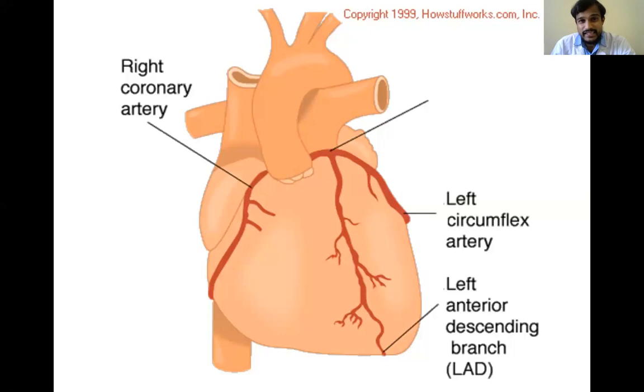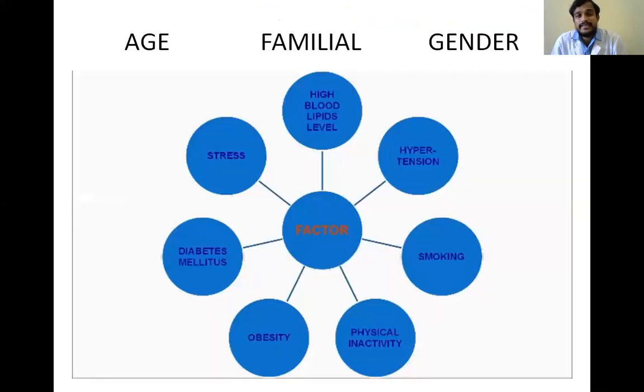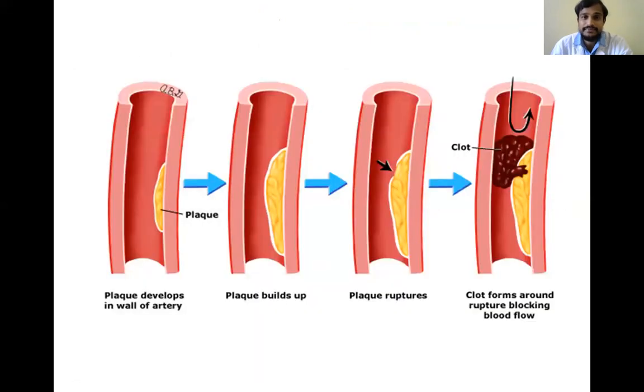And with some risk factors like age, family history and all other risk factors, the blood vessel supplying the heart will undergo atherosclerotic changes. Due to this, plaques are formed, the plaques rupture and clots are formed, and the blood supply to the heart is blocked, which leads to myocardial infarction or heart attack. So in this picture, you can see the atherosclerotic changes, that is formation of plaque at different stages. And when this plaque ruptures, it leads to the formation of a clot. And when the clots are formed, the blood supply to the heart is blocked.